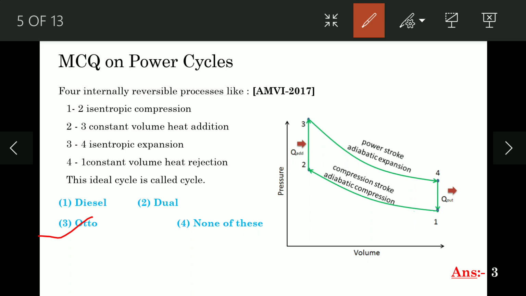In diesel cycle, there are two constant pressure process and two isentropic process. So the red colored one is the diesel cycle. And for dual cycle, the heat addition takes place at a constant volume and constant pressure. So this should be the dual cycle.